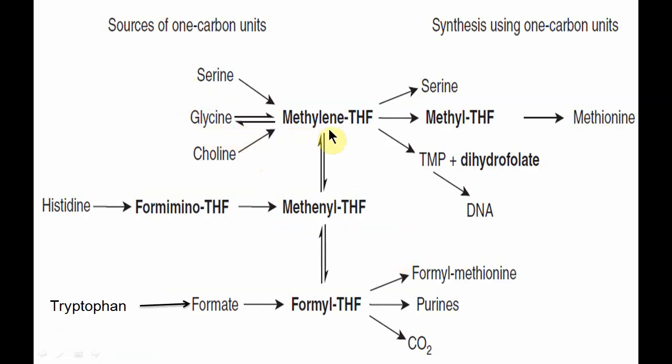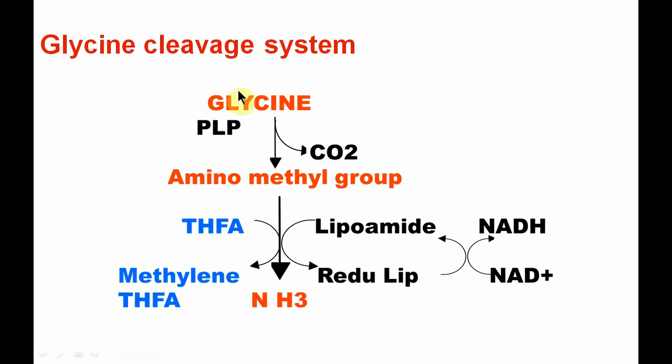Glycine is also converted to methylene tetrahydrofolic acid by the glycine cleavage system. Here you can see the glycine cleavage system. Glycine upon decarboxylation forms an aminomethyl group. Further, the methyl group is received by tetrahydrofolic acid to form methylene tetrahydrofolate.